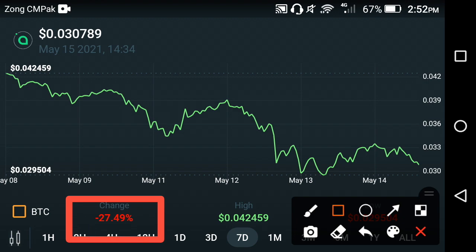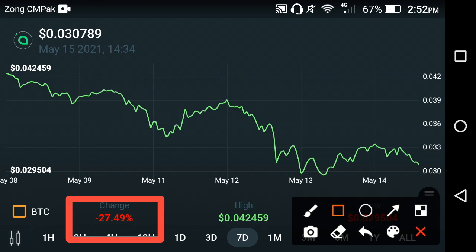And if you sell it at the end of this month, I hope that in the future it will take a jump and the price will become positive, and I hope it will give you a good amount of profit in the future, as compared to the current situation friends. The current situation of Siacoin is very bad.